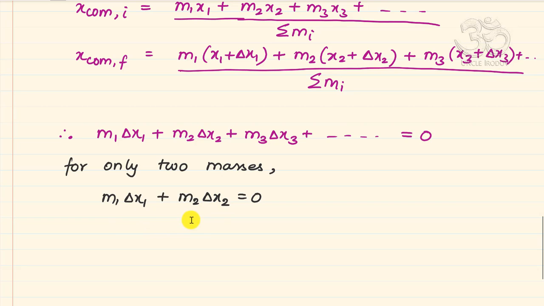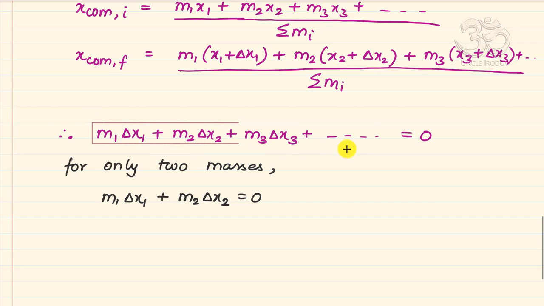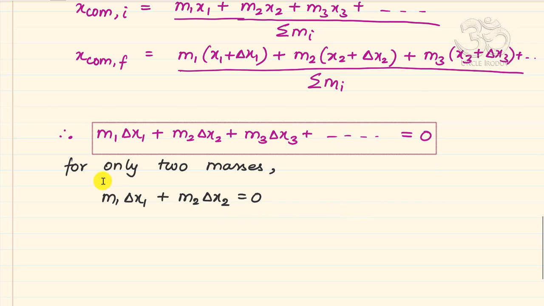And so the masses must move in such a way that they compensate for each other's effects. Further, if m1 is heavy and it moves by a small amount, then if m2 is light, it has to move by a large amount so that these two terms become equal in magnitude. So that's the physical interpretation of this equation, and this equation can be used for the y-axis and z-axis also in the same manner. So please keep that in mind. This is important, so let me also box it, the top equation as well as maybe the bottom one, or I think just the top one.